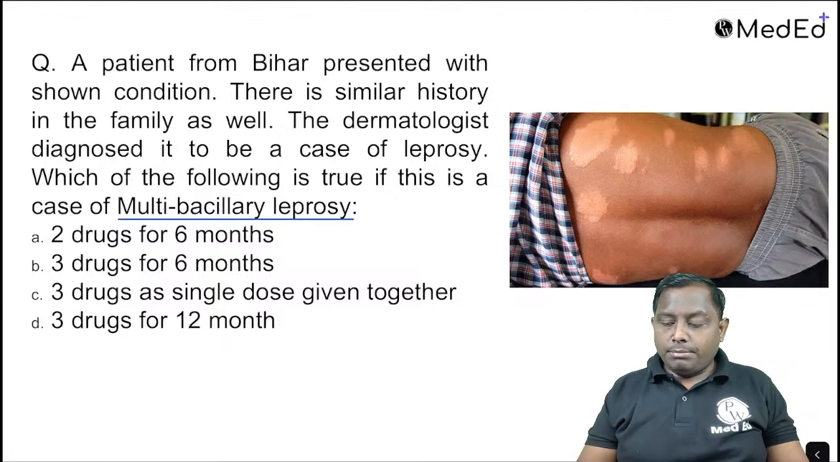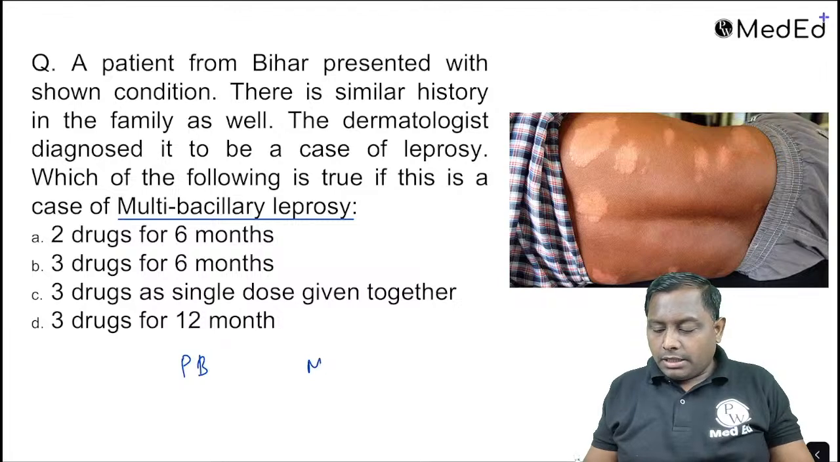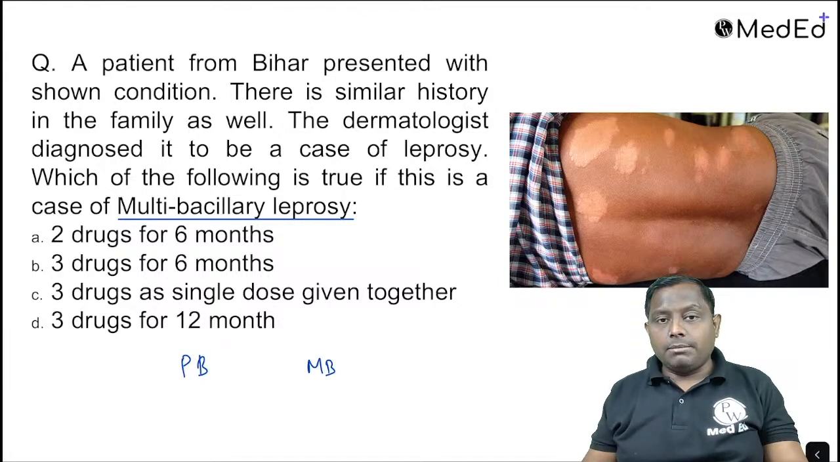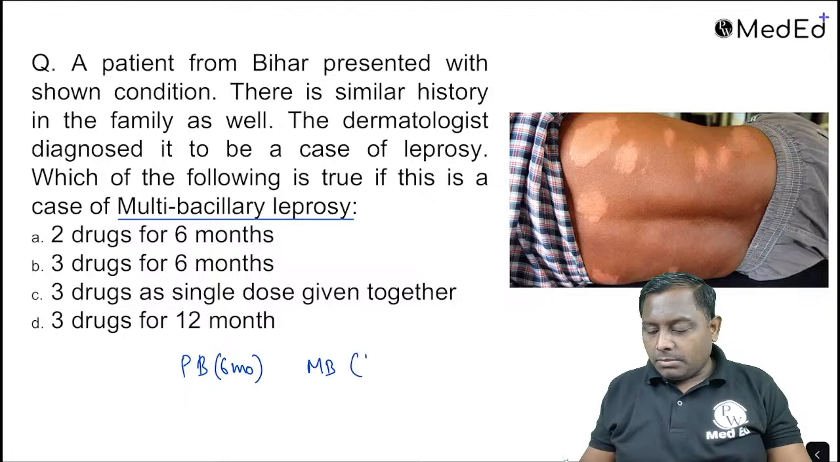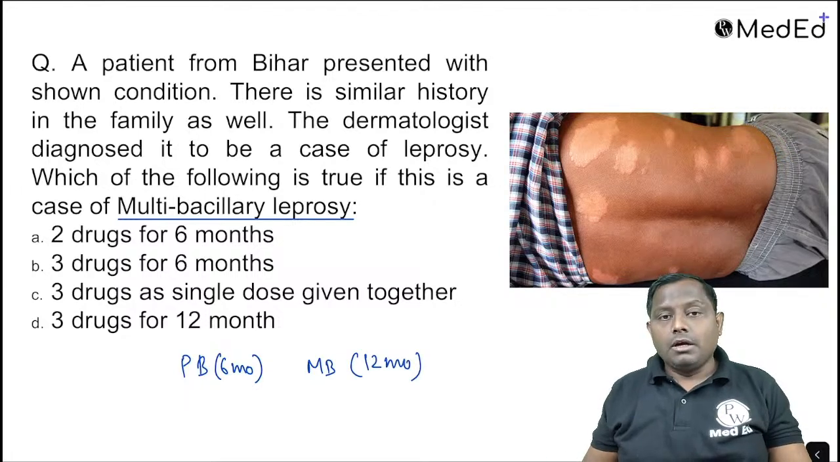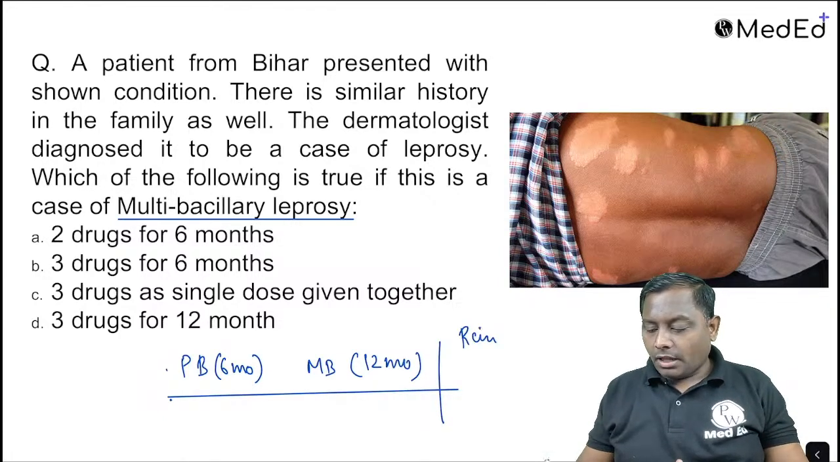Be it a case of paucibacillary or multibacillary, the therapy is going to be the same. The only thing that varies is the duration. Paucibacillary for 6 months, multibacillary for 12 months. The therapy is rifampicin, clofazimine and dapsone. These are the 3 drugs usually.